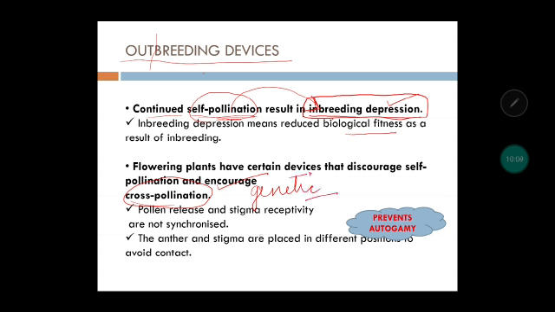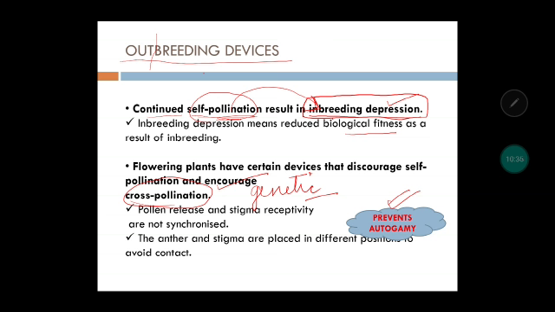Okay. So what can be done? One thing is to prevent autogamy. Remember autogamy? Autogamy means self-pollination, means the male and female reproductive parts are in the same flower and the pollination is happening in the same flower, not only the same plant. In the same flower you have male and female reproductive parts and self-pollination is happening.